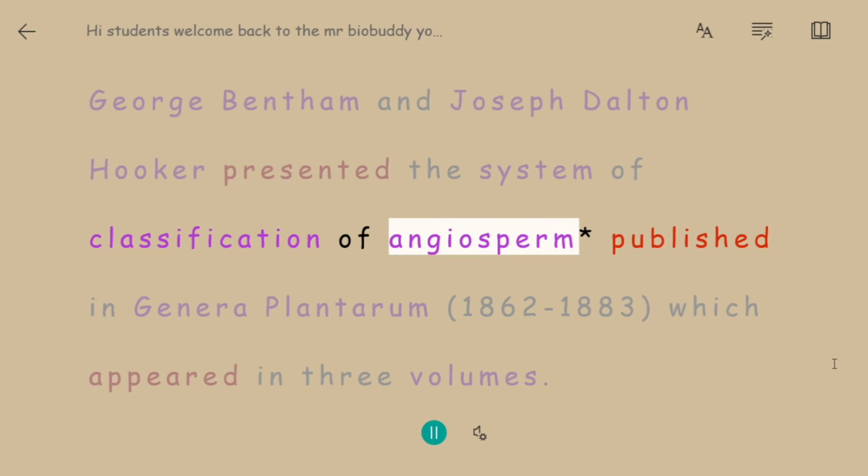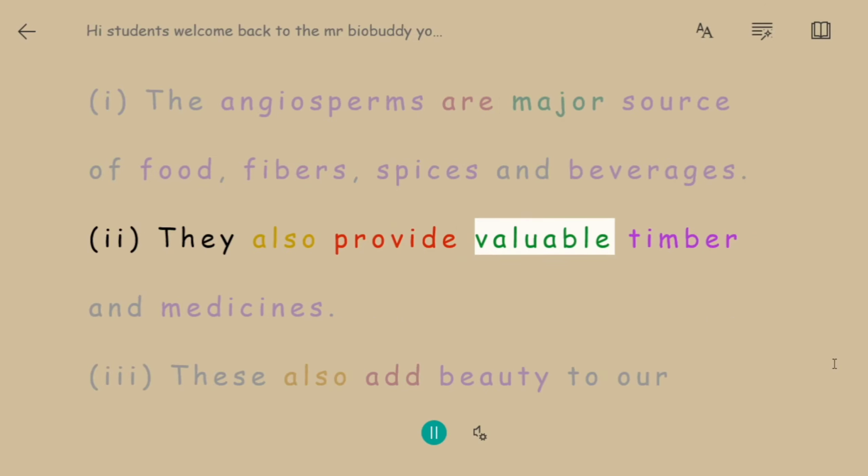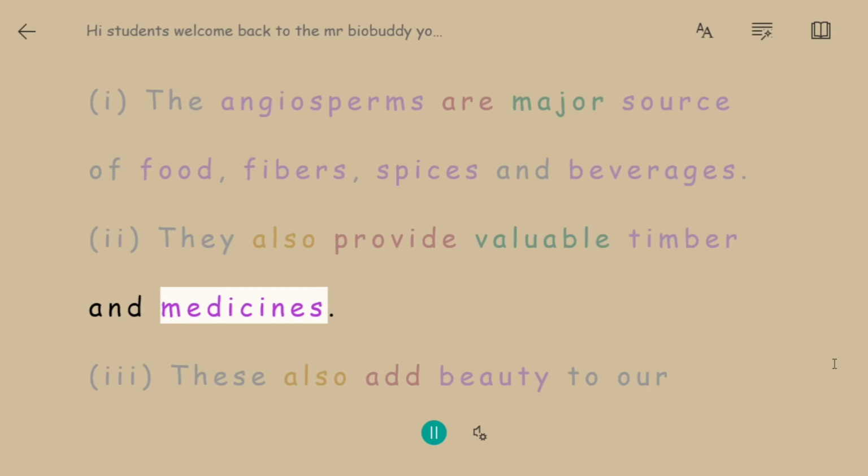Economic importance of angiosperms. 1. The angiosperms are major source of food, fibers, spices, and beverages. 2. They also provide valuable timber and medicines. 3. These also add beauty to our environment as well.